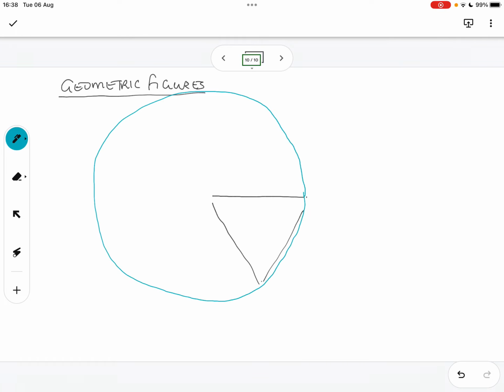Because the compass, its center is there. The one arm is fixed here in the center at the end of the line. And at the end of the radius or the line segment, the compass would rotate all the way around like that. That's how the compass would work. You've used compass before, no? Right. Okay, so we're just revising.